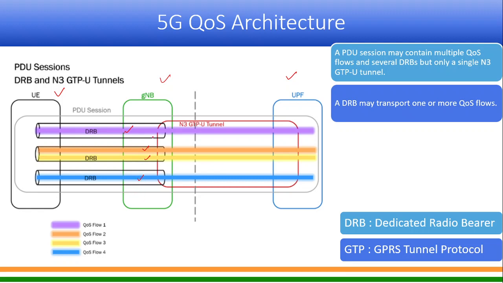But for all these QoS flows, there is a single tunnel between gNodeB and UPF, right? And the second point is one DRB can contain either one QoS flow or more than one. Here it is two, and here it is one. This is just to explain, right?